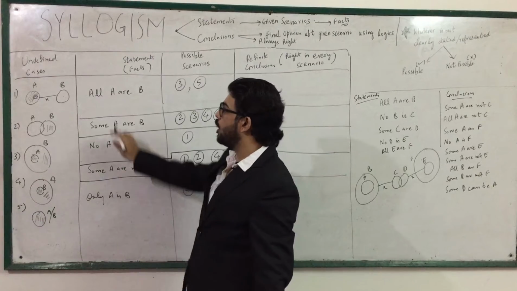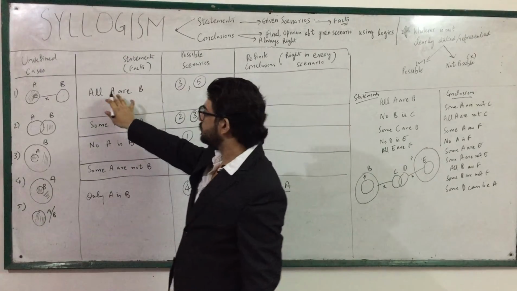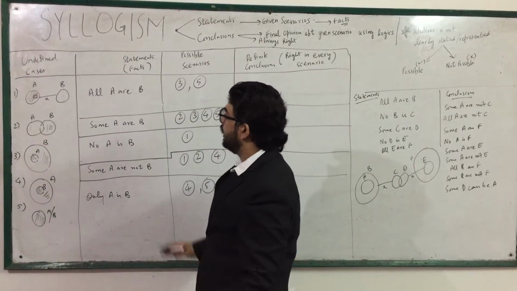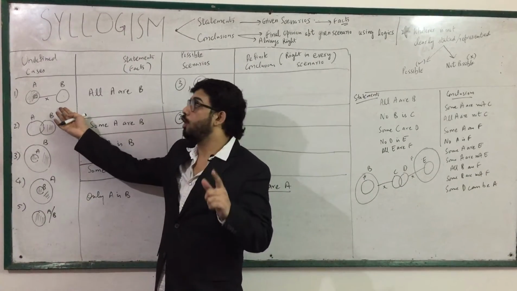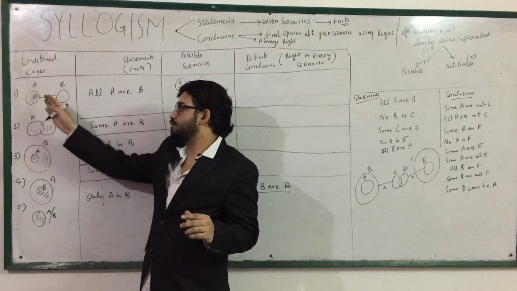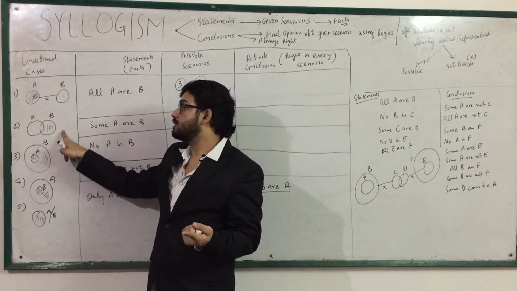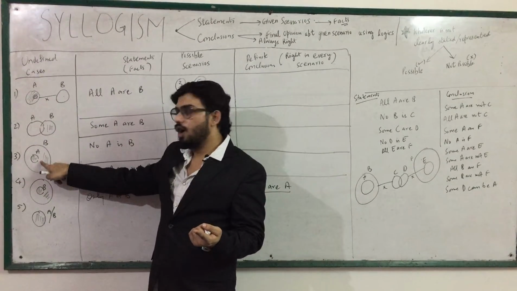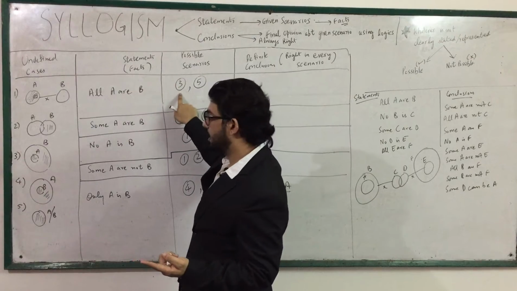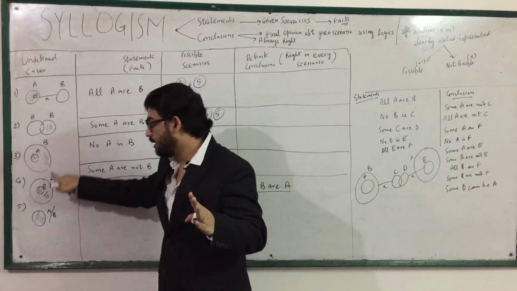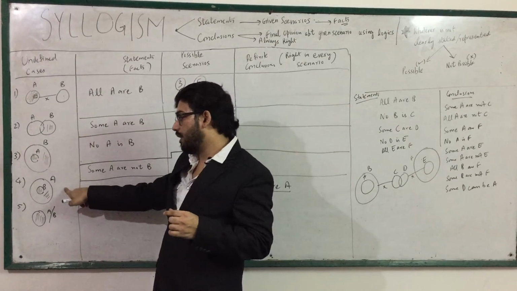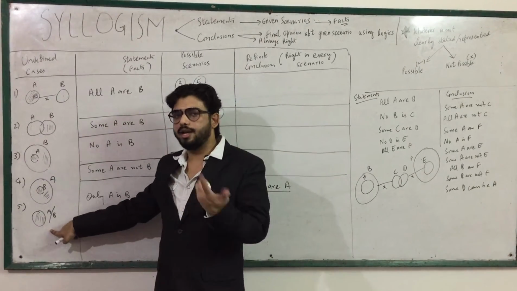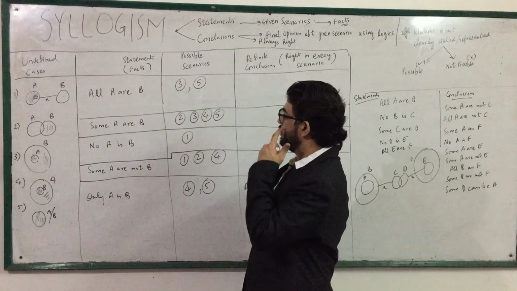Now statements, which means facts. If I give the statement all A are B, which cases am I talking about? This case no, because this is saying no A is B. This case no, because this is saying some A are B. All A are B, yes. The third case will be taken into consideration. This is all B are A, but I am talking about all A are B, so this will not be considered.